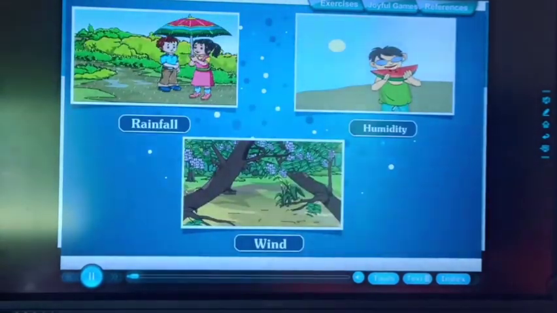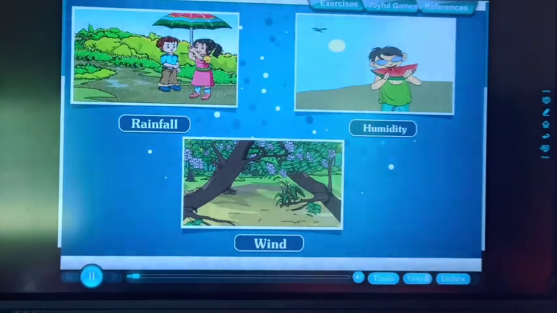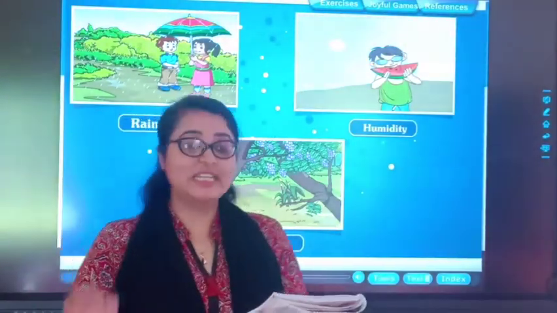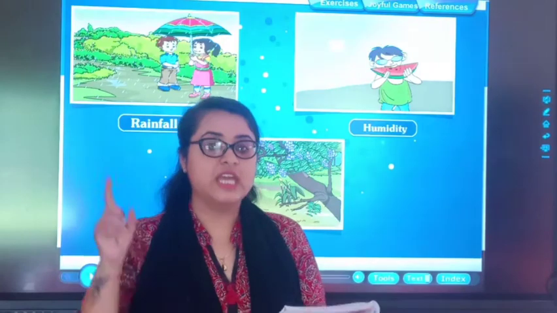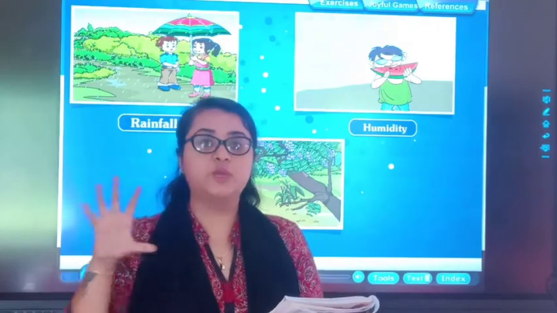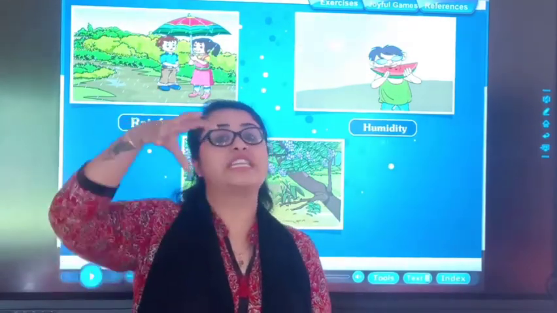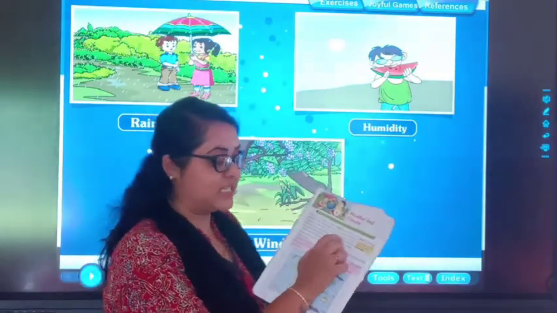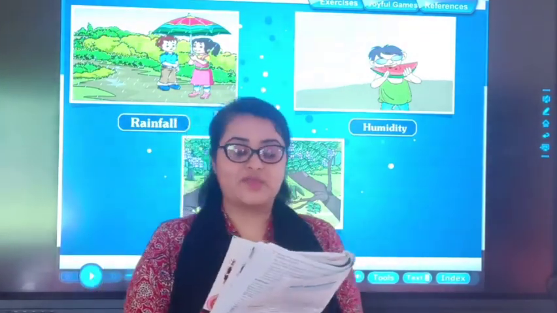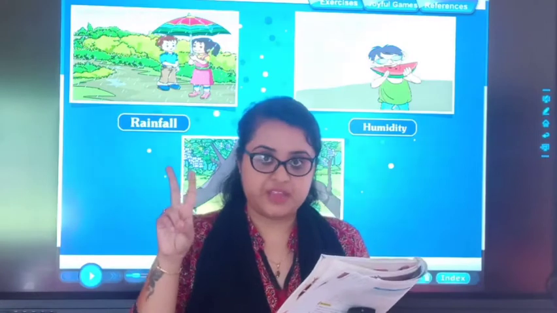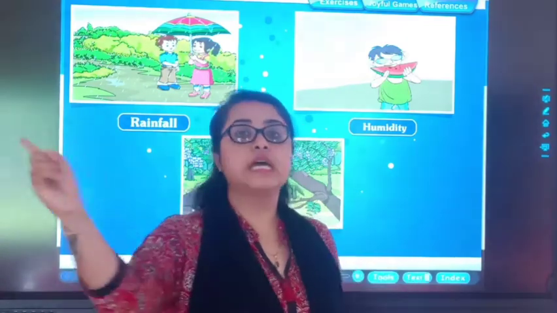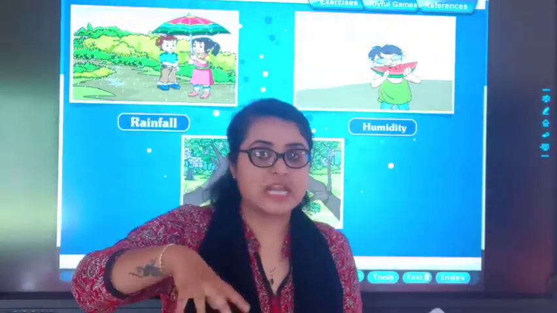Weather is defined as the condition of air, temperature, wind, air pressure, rainfall and humidity in the atmosphere at a given place at a given time. Children, the starting 3 lines are your definition. Mark that. Okay, I am repeating that line again. Weather is defined as the condition of air, temperature, wind, air pressure, rainfall and humidity in the atmosphere at a given place and time.